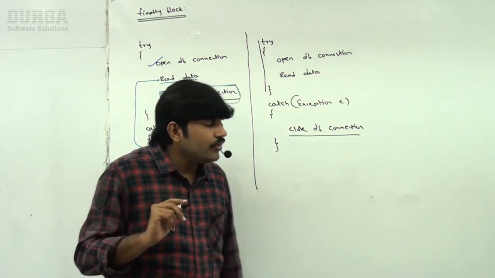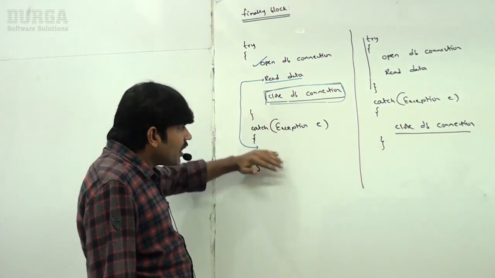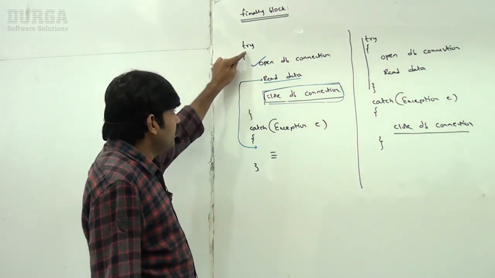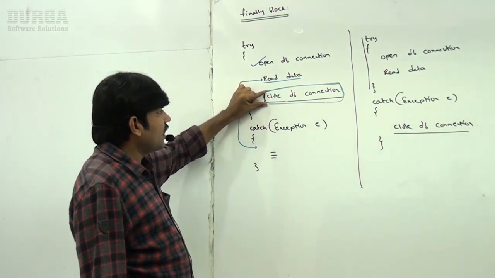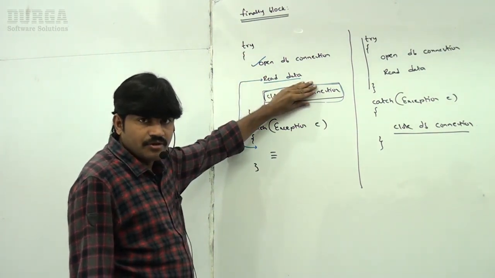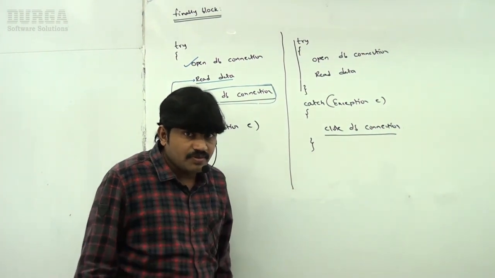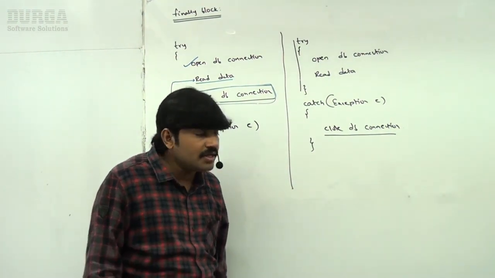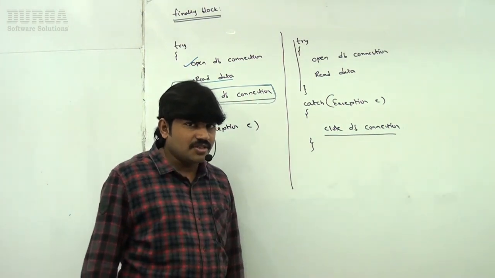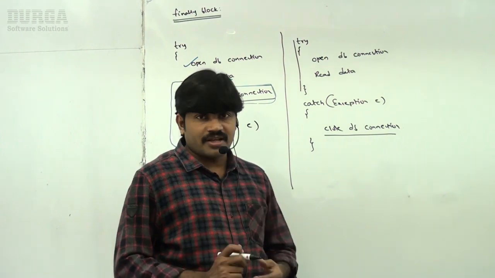So we never recommend writing cleanup code inside a try block because there is no guarantee for every statement execution inside a try block. Before this line, if an exception comes, then this line is not going to execute. Next, never write cleanup code inside a catch block. If there is no exception, the catch block is not going to execute, then who is going to close my DB connection? That's why this approach is also not recommended.